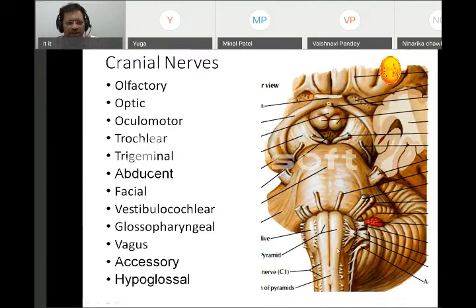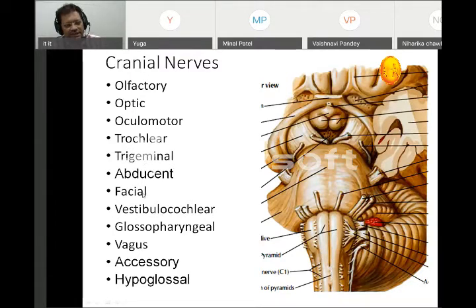Then from the medulla, we are going to get the remaining last 4: glossopharyngeal, vagus, which is coming from below and joining here, accessory, and hypoglossal. So we will summarize first: olfactory and optic are two tracts. Oculomotor, trochlear, trigeminal, abducent: out of these, oculomotor, trochlear, and abducent supply the muscles of the eyeball. Trigeminal is chiefly sensory, with a very small part going to the muscles of mastication. So that is the fifth cranial nerve.